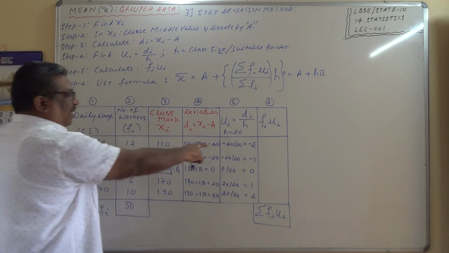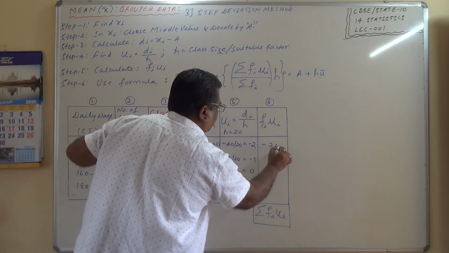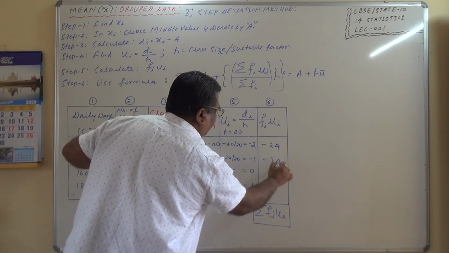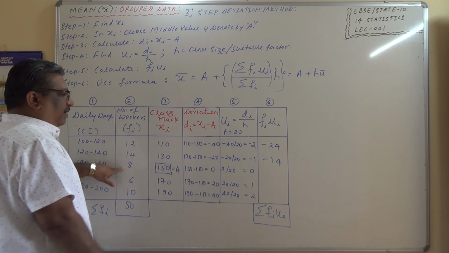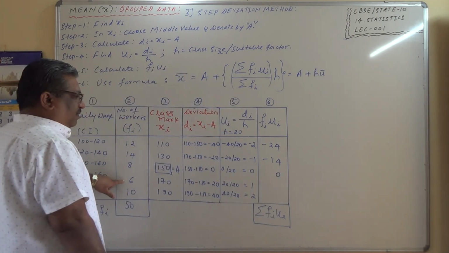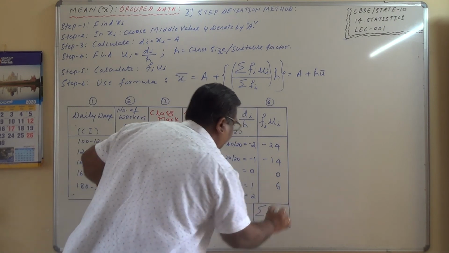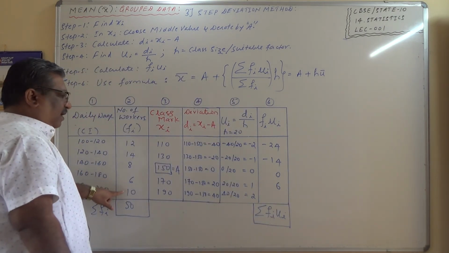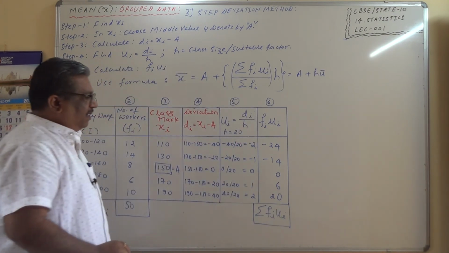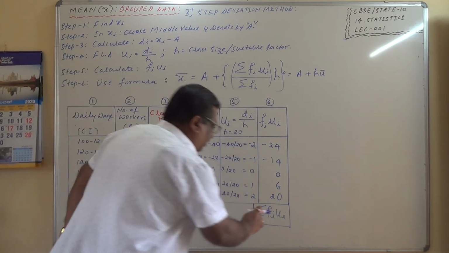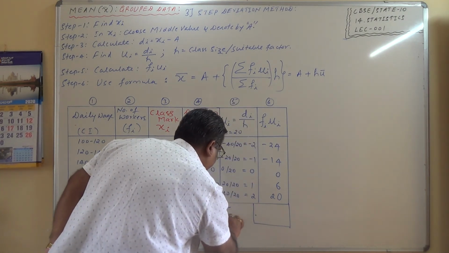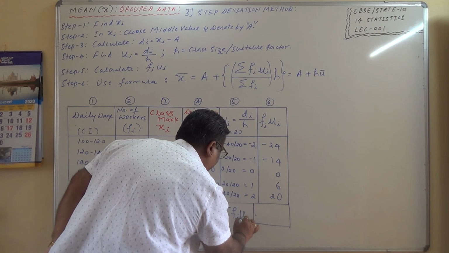So 12 into minus 2, minus 24. 14 into minus 1, minus 14. 8 into 0, 0. 6 into 1, 6. And finally 10 into 2, 20. And finally I require sigma fi ui. So let us find out this sigma fi ui.